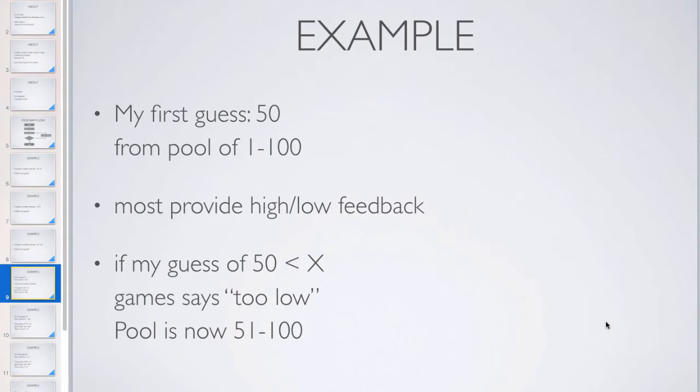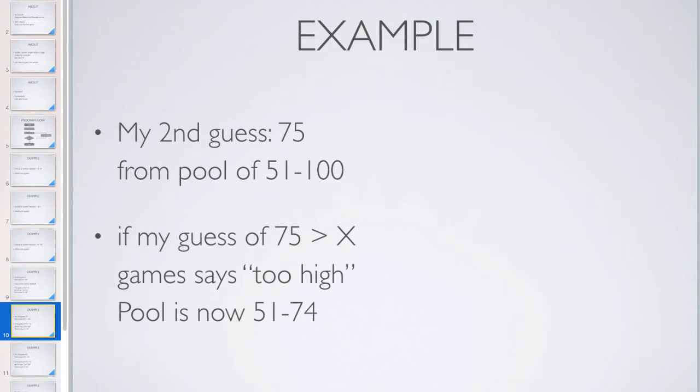If we're doing 1 to 100, assuming we're getting high and low feedback, my first guess would be 50. If the random selected number happened to be above that, then it's going to say that I'm too low, and I now know that I'm working with a pool between 51 and 100, right? I mean, I could guess the lower ones, but there's no point because I know it's not any of them. So I've just eliminated half of the pool. Whereas if I was doing the linear search, I would have to make 49 guesses still until I got to the same point. In the pool of 51 to 100, my next guess would be a 75.